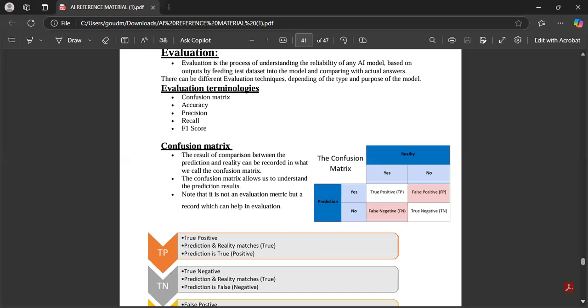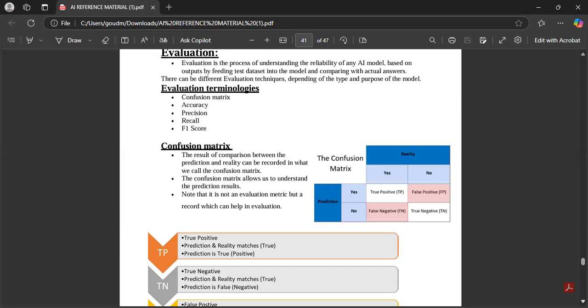As the name suggests, confusion matrix, there is a confusion in this, children. The entire thing runs on reality and prediction. The result of comparison between the prediction and reality can be recorded in what we call the confusion matrix. Prediction means the answer the machine gives when we test it. Reality means what is actually happening in the real world. So what is the definition of confusion matrix? Once again I am repeating: the comparison between the prediction and reality can be recorded in what we call the confusion matrix. This is the definition. The confusion matrix allows us to understand the prediction results.